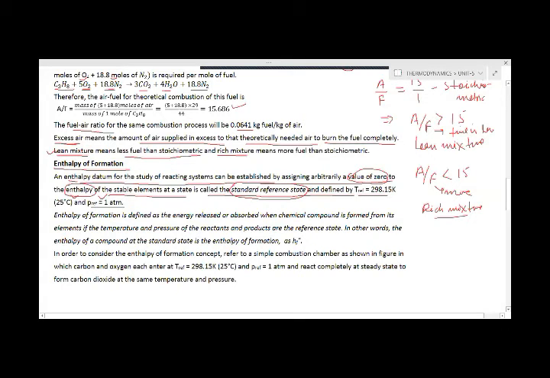The enthalpy value we have taken as zero is at the reference state, and for this reference state, the temperature is 25 degrees centigrade, pressure is 1 atm, and it is for the stable elements at that state, at which the elements are stable.